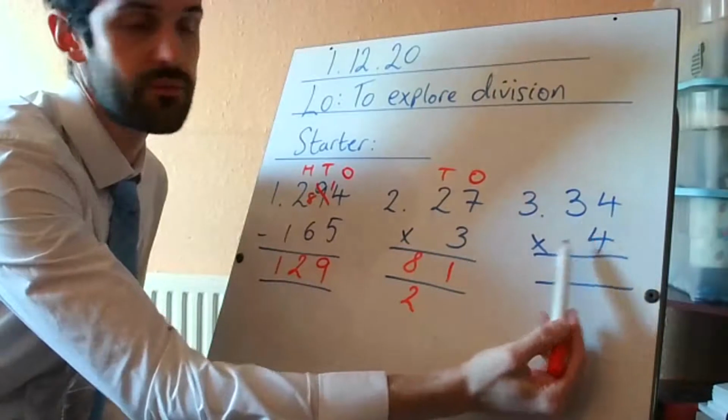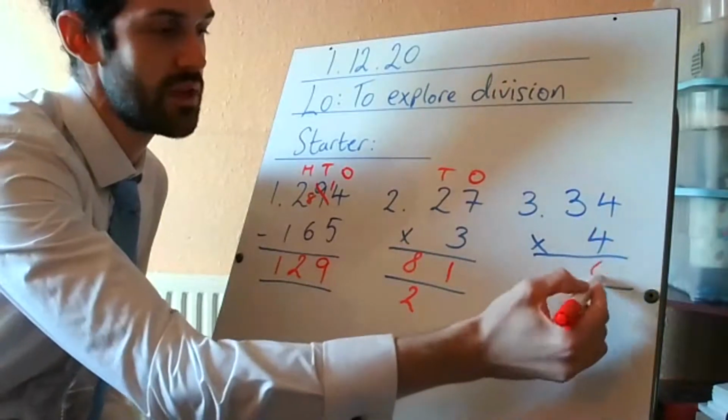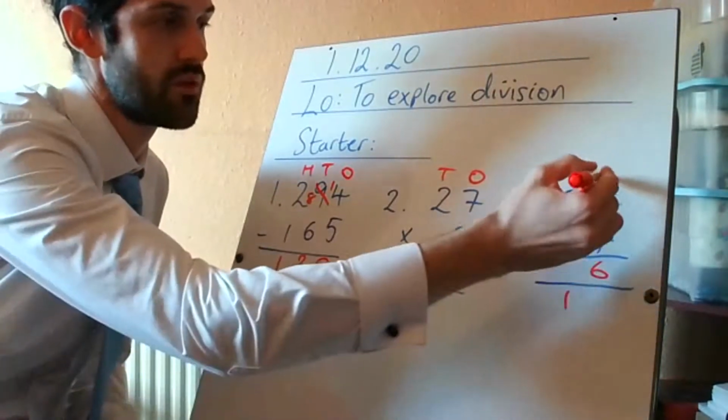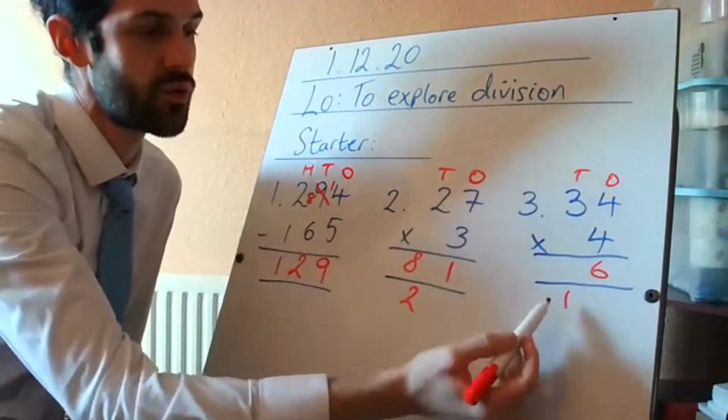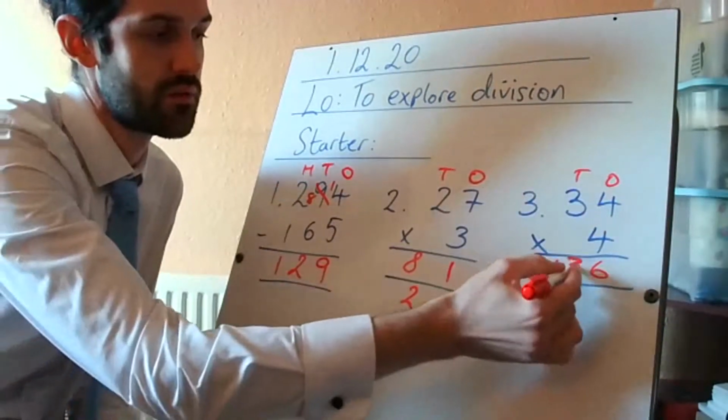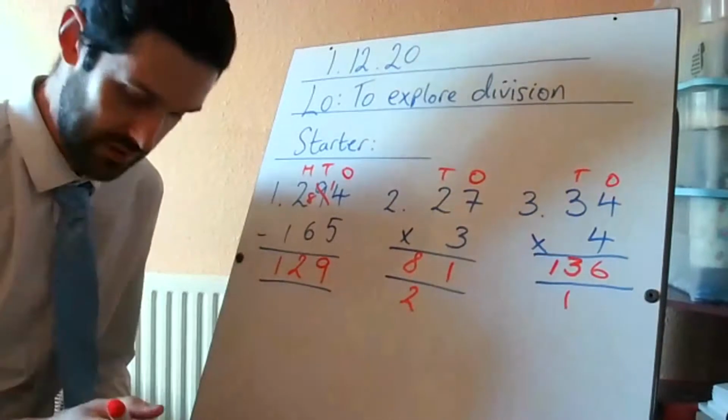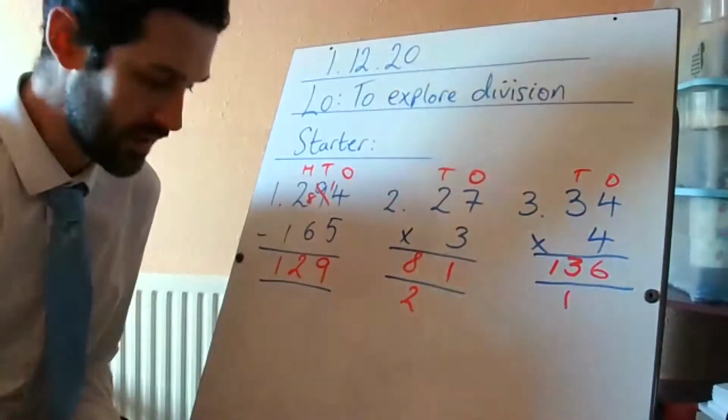All right, number 3, 4 times 4, 16. 6 down, regroup the 1 underneath, like I've done. And 3 4s are 12. Add the 1 is 13. Okay, 136. All right, guys.